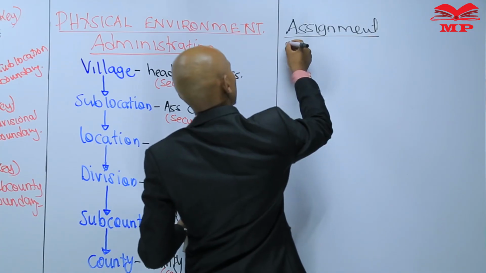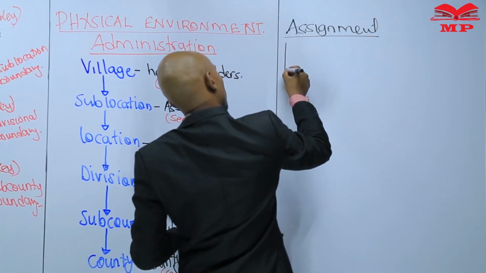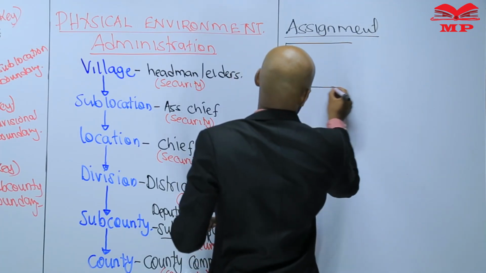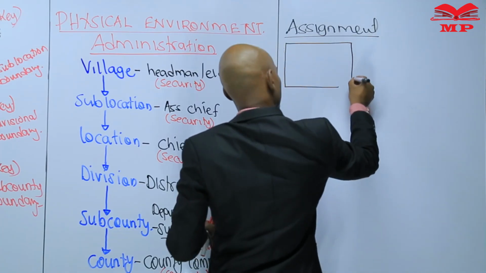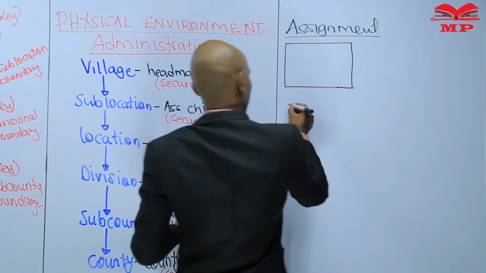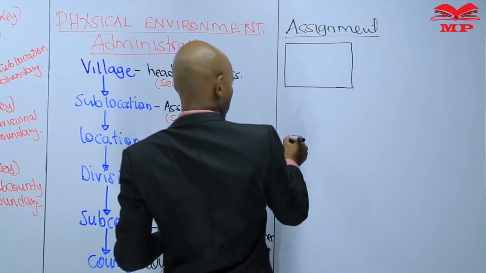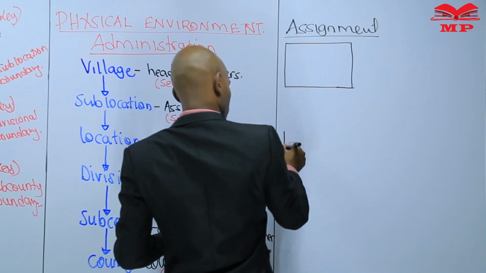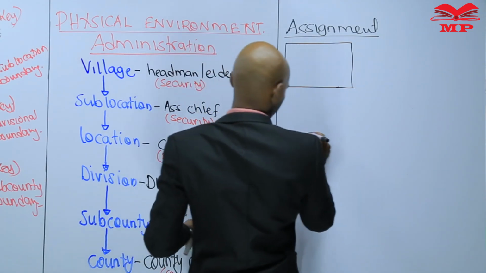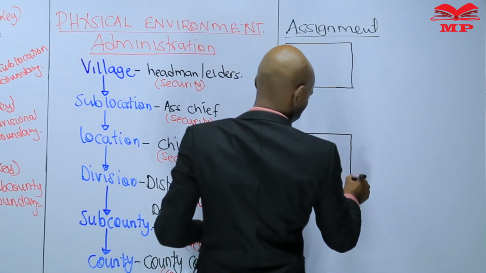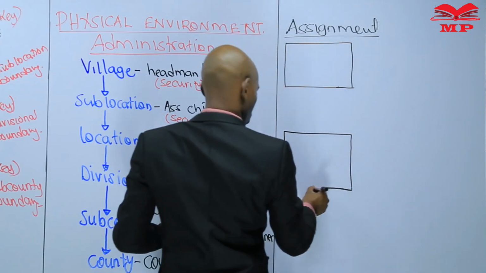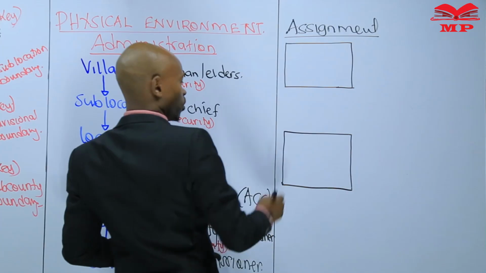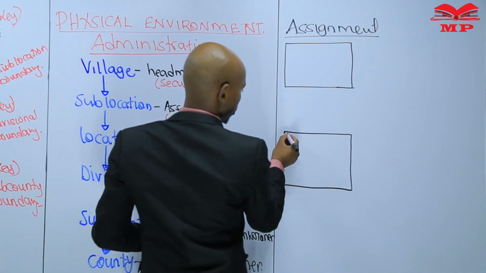Let us have 2 maps, so that at least one is for the boundary and one for the office.